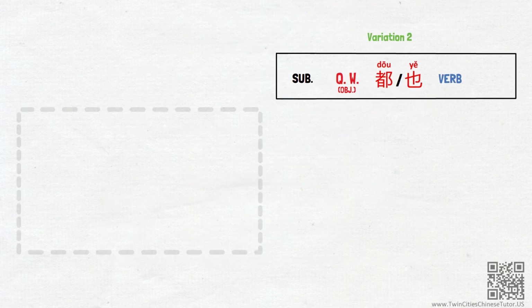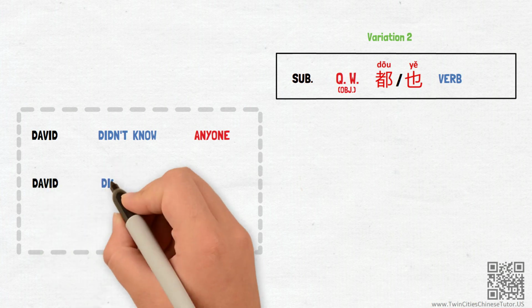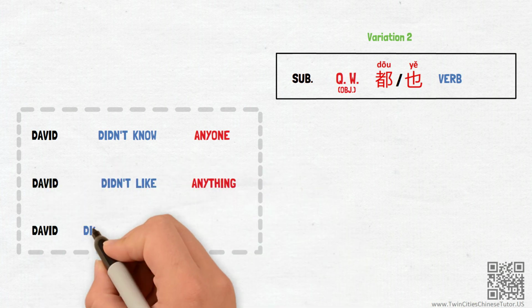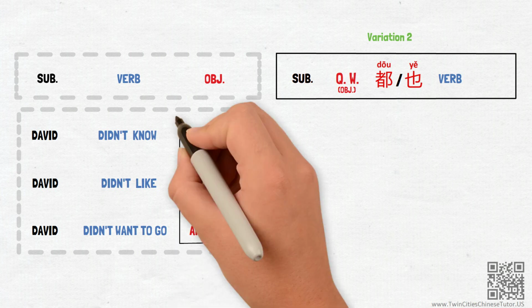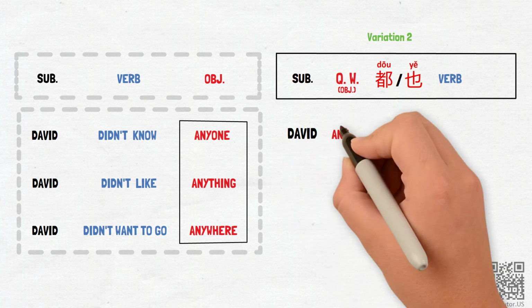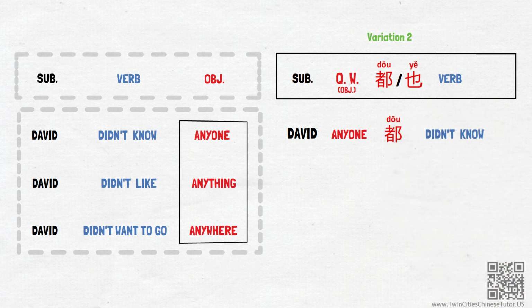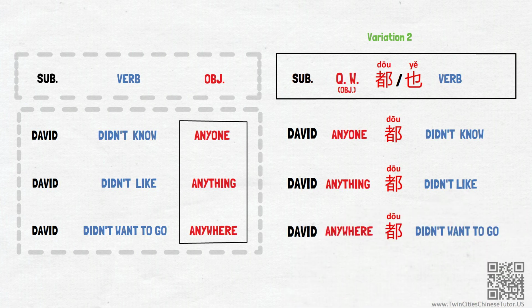If I want to say, before, David didn't know anyone. David didn't like anything. David didn't want to go anywhere. As you can see in the English sentences, the words we will replace with the question word turned placeholders are all objects here. Therefore, we must move them before the verb and build them as before David, anyone, dou didn't know. David, anything, dou didn't like. David, anywhere, dou didn't want to go.